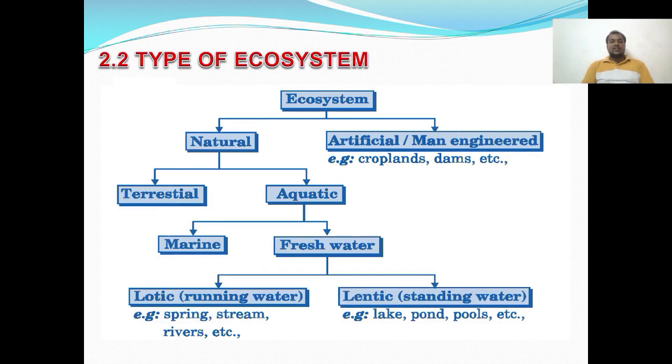These are the structure and types of ecosystem. Ecosystems are natural, artificial, or man-made engineering ecosystems. Natural ecosystems are divided into two types: terrestrial and aquatic. The aquatic ecosystem is divided into two types: marine aquatic system and freshwater aquatic system. The freshwater aquatic system is divided into two types: lotic, which means running water ecosystem, and standing water ecosystem.